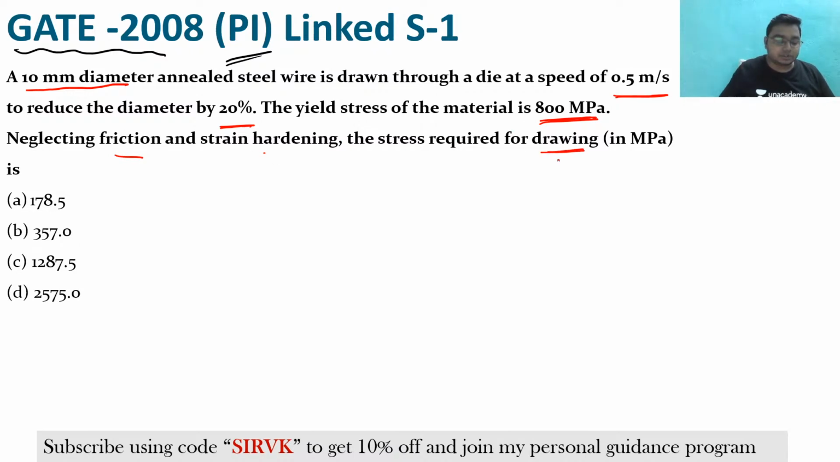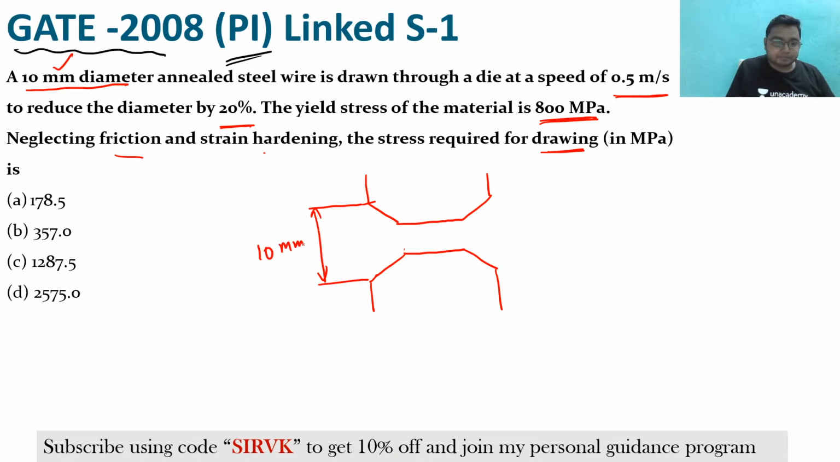Neglecting friction and strain hardening, find the stress required for the drawing operation. So in the drawing operation, this is a die, and from here you are feeding the wire. The wire diameter, in this case, is 10 mm.